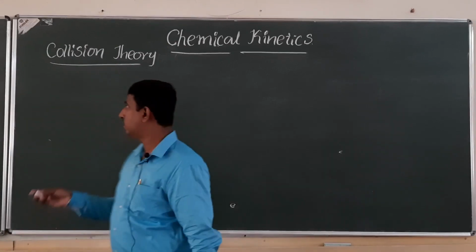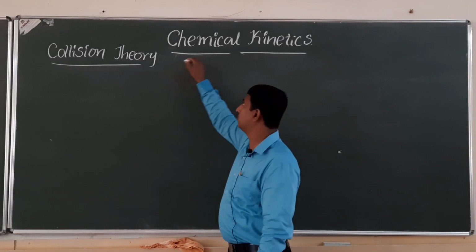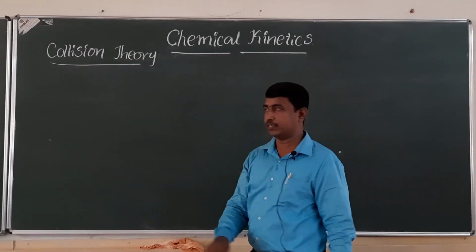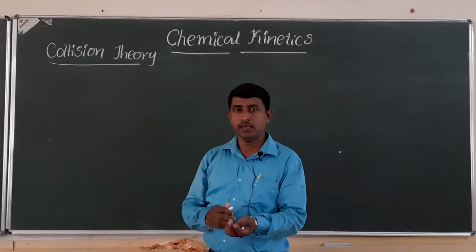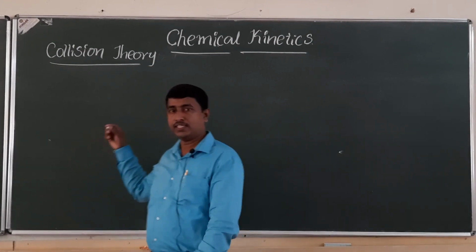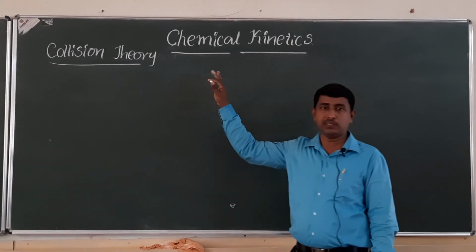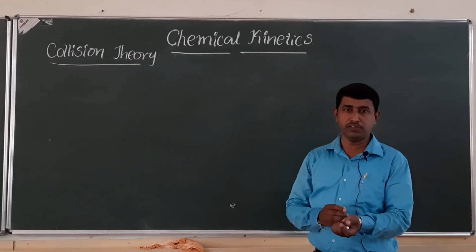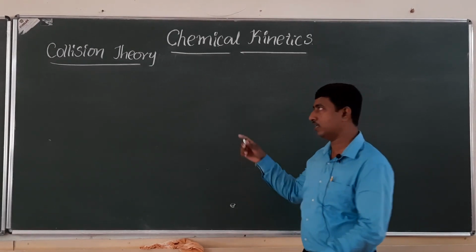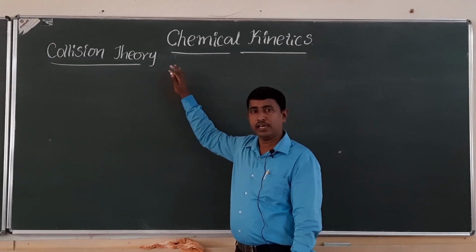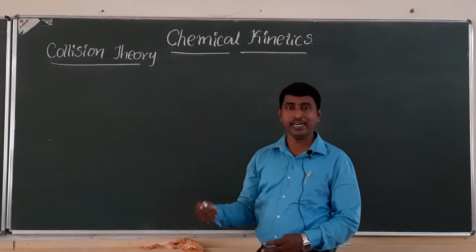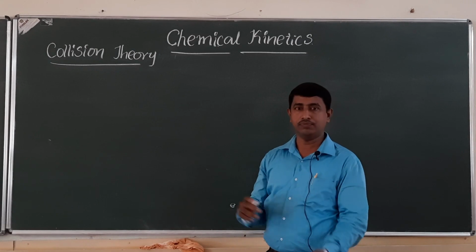Welcome back. Now this is the last topic under the unit chemical kinetics, that is collision theory of chemical reactions. See, Arrhenius theory significantly explains the effect of temperature on the reaction rate. We studied in the last class that Arrhenius theory explains the effect of temperature on the reaction rate.